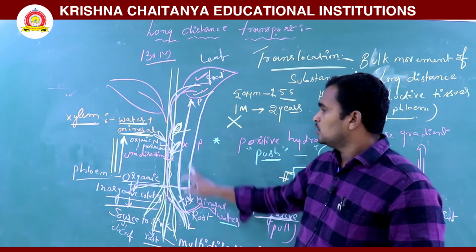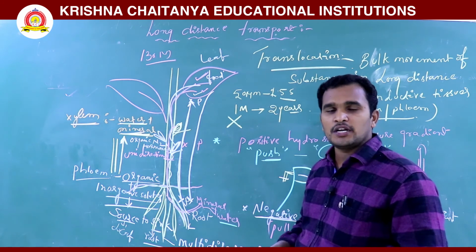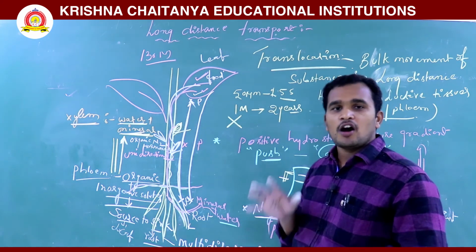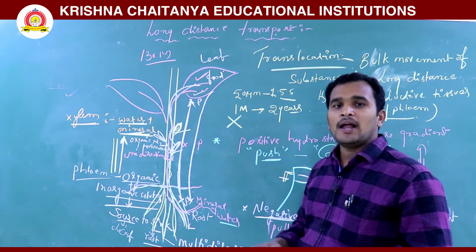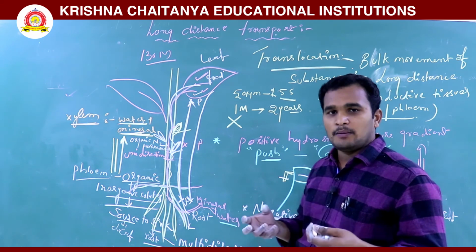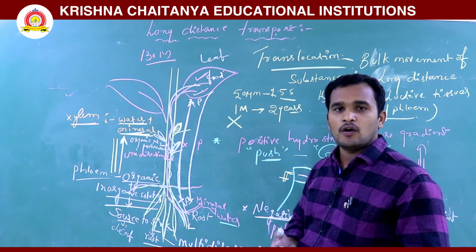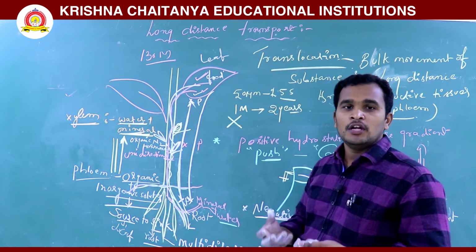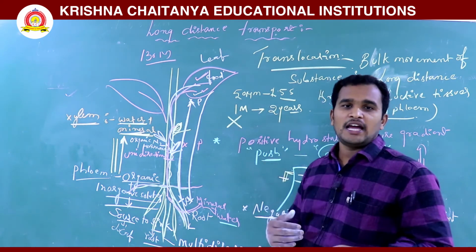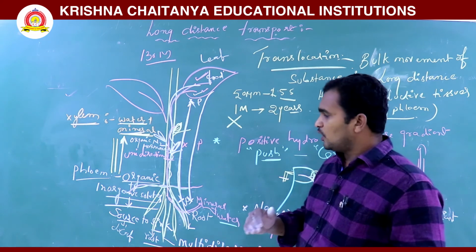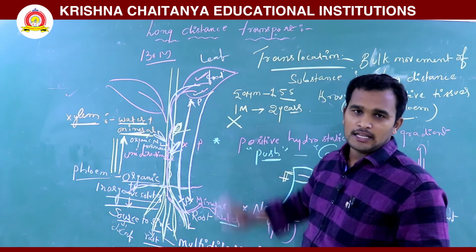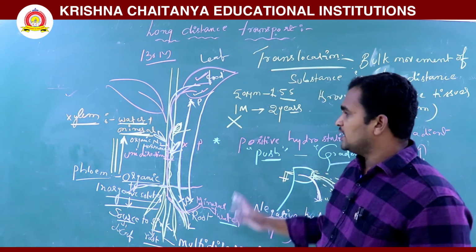That's why diffusion and active transport are not sufficient. It requires long distance transport, mass flow or bulk flow, an enormous amount transported from one point to another. The pressure on the two sides is different. That's why the water and food material move from one place to another. So that's why it is required.